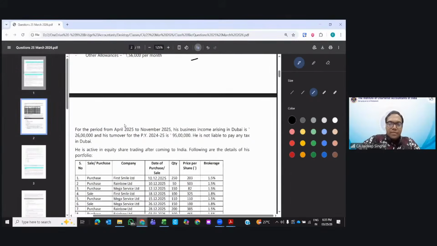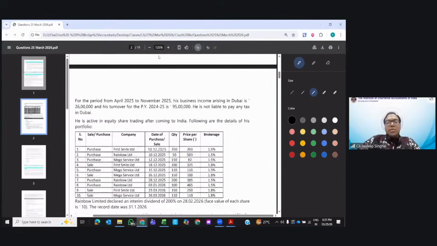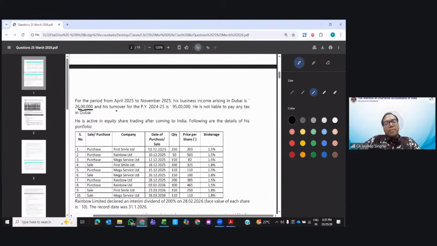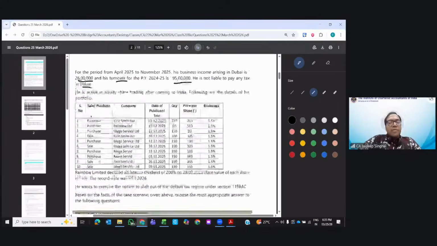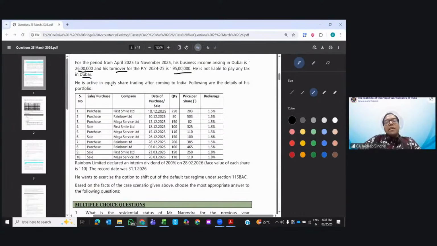Okay. Next is for the period from April to November, his business income arising in Dubai is 26 lakhs. Now his business income is from Dubai. His turnover is 95 lakhs for the previous year they have given, and is not liable to any tax in Dubai. He is active in equity investing. Following are the details. He purchased these shares. He has sold these shares. All the purchase and sale details are given.